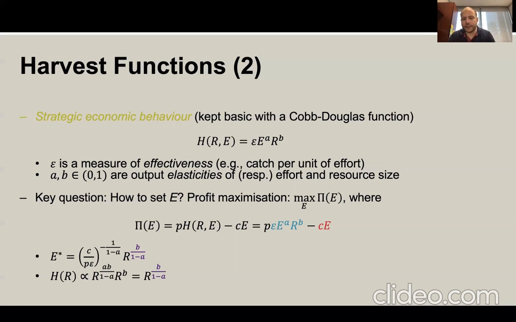What's really interesting here is that if you go back to the initial calculus function, the power was simply b. But if you now look at the impact of strategic behavior, you see that it's b divided by 1 minus a. Because a is strictly between 0 and 1, b divided by 1 minus a is actually greater than b.